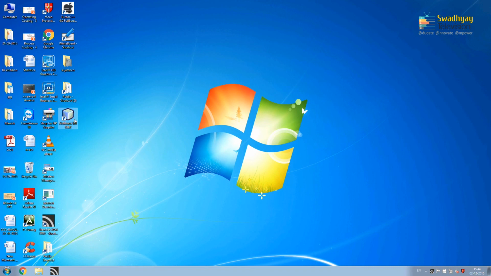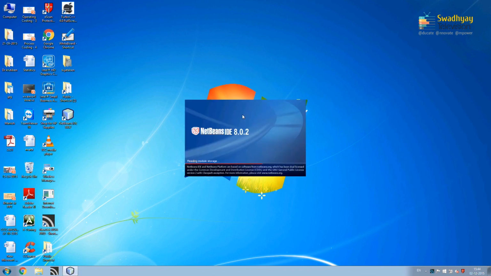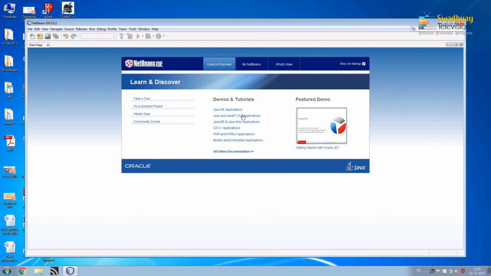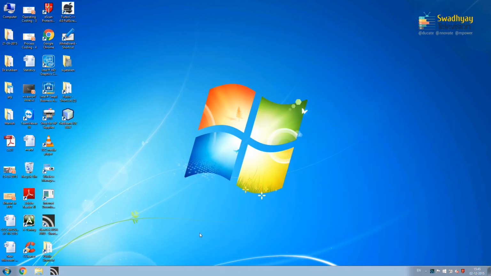Now, it will create a shortcut for you. Here we can see our NetBeans IDE is already installed and by double clicking on it you can start your NetBeans IDE. So, here is our IDE open. We will discuss various parts of NetBeans IDE later on, but we have successfully downloaded and installed NetBeans IDE and JDK. You can test your JDK installation whether it is successfully installed or not.